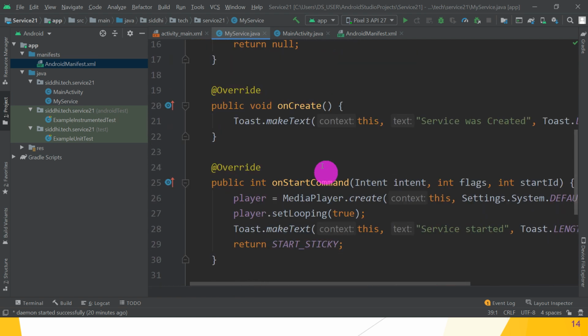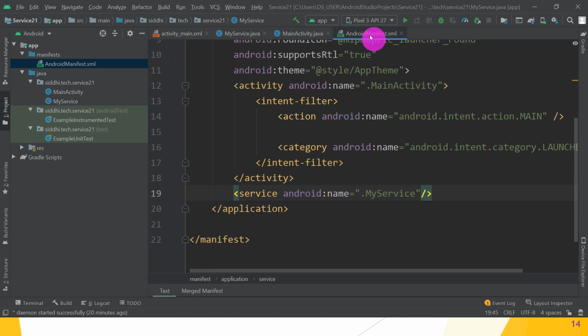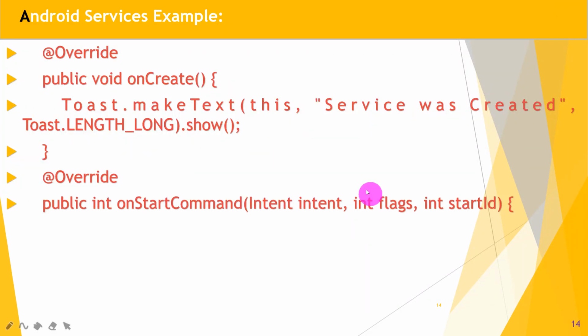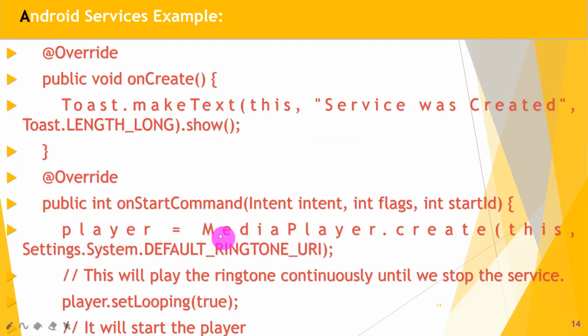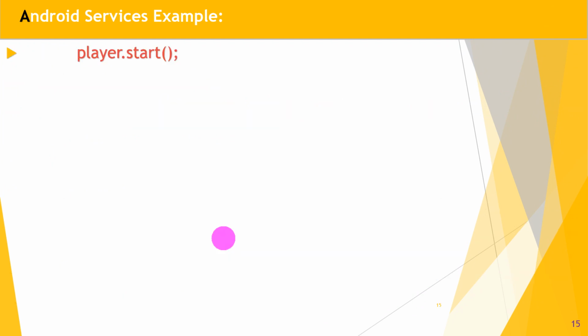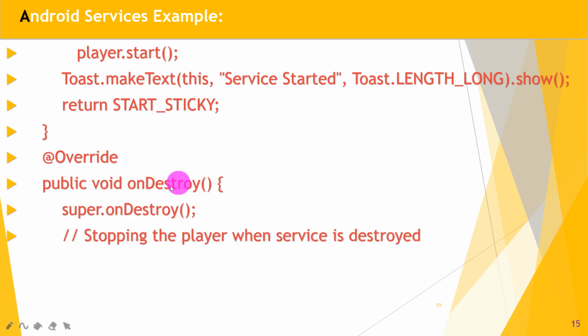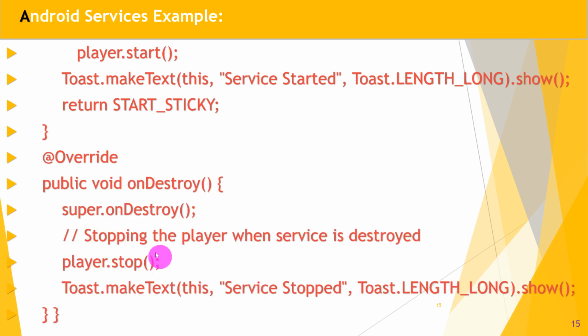Great. And in the Android manifest file, what is the change? We have to register the service, that is, the name of the service, my service class name. Okay, great. Hope you understand all this part. So in this, onStartCommand we have to override. After overriding onStart, we know that player start. Okay, what is that? Start sticky. Great. Then the onDestroy method.